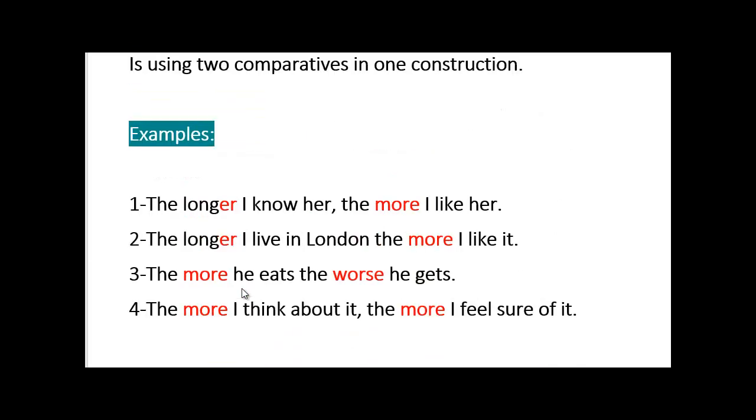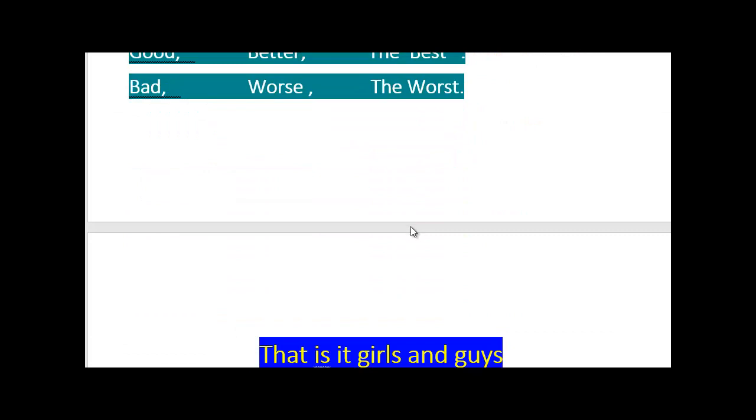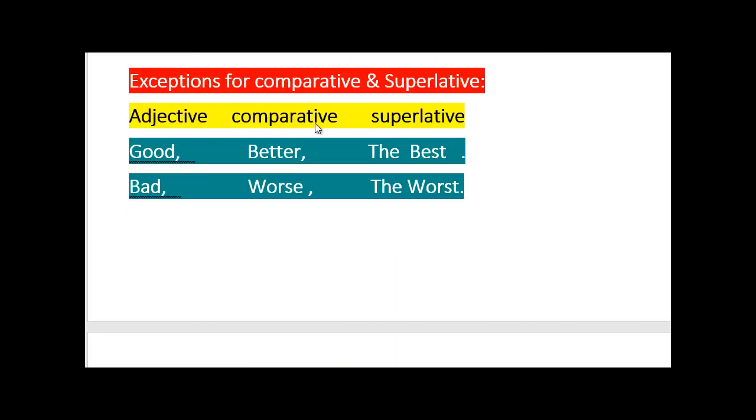And for double comparatives, we have er and more again, and here is more and worse, and more can be in the same structure. Well, I think that's about it, really. Don't forget the exceptions here, guys: good, better, the best; bad, worse, the worst.